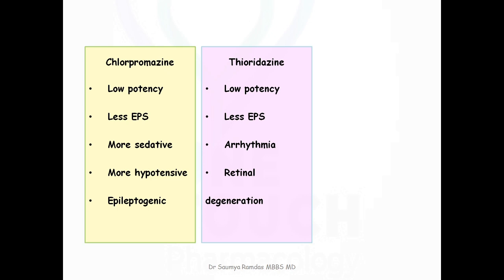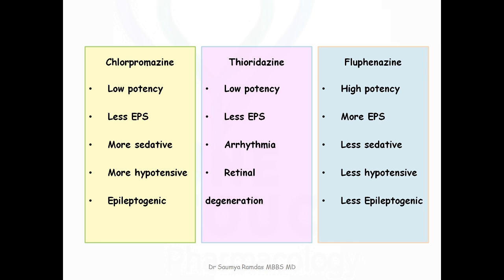Thioridazine. Thioridazine is also a low potency drug. This drug has maximum anticholinergic property. That's why these drugs cause very few extrapyramidal side effects. They are arrhythmogenic. These drugs can cause retinal degeneration, lenticular and corneal opacities.